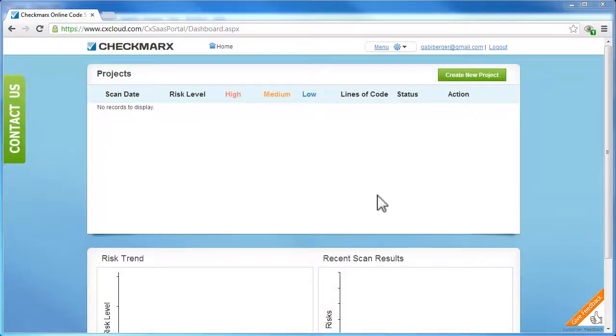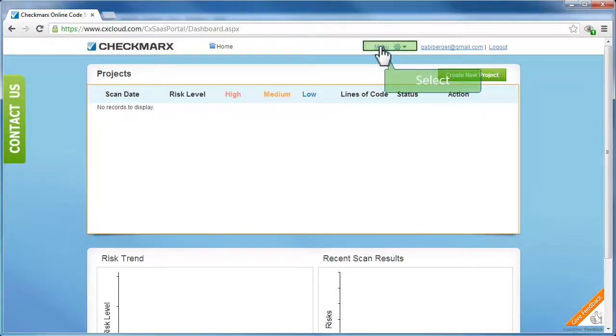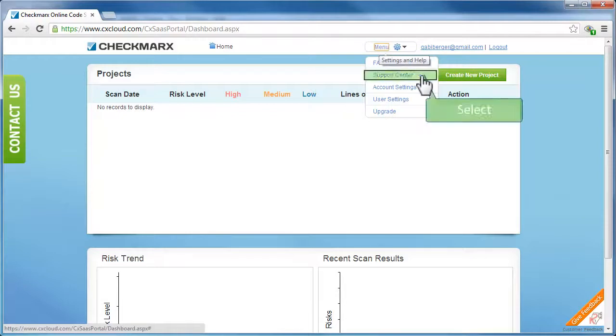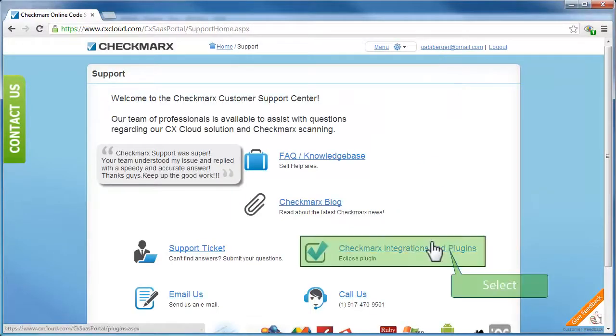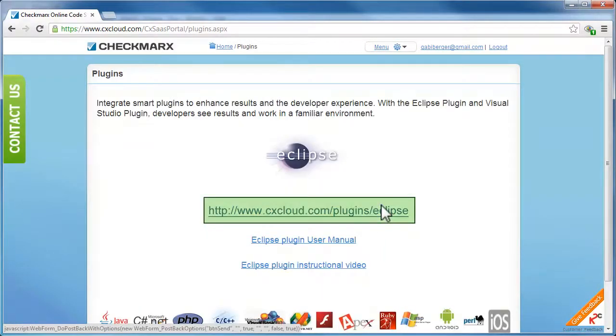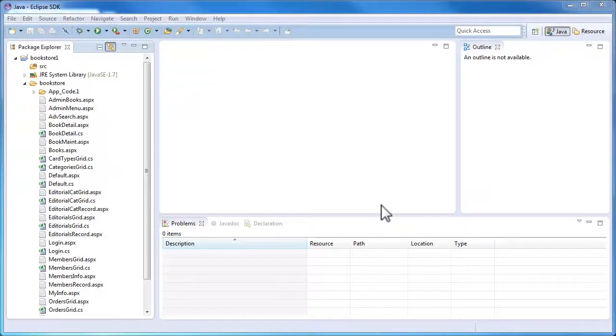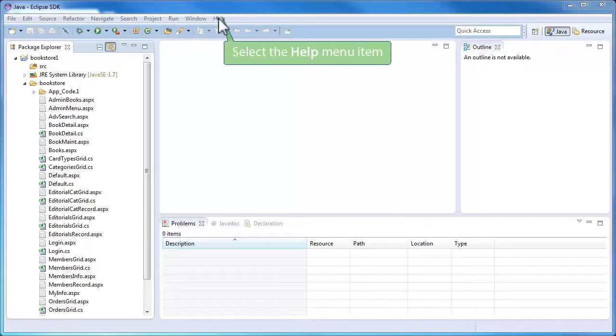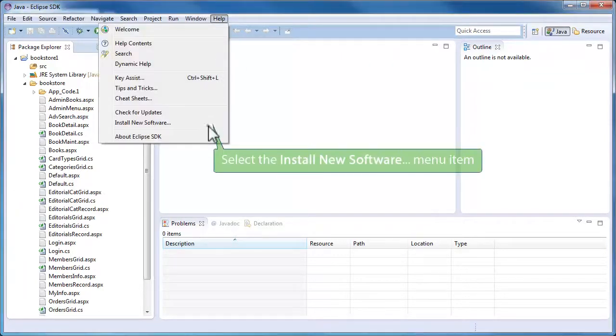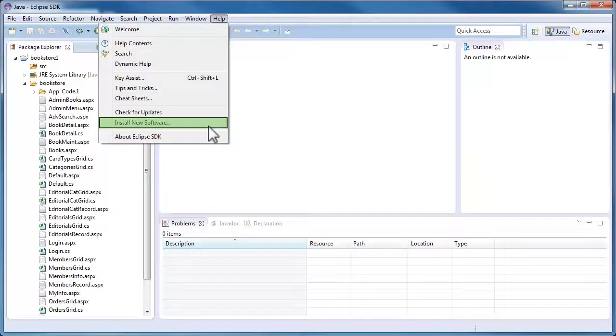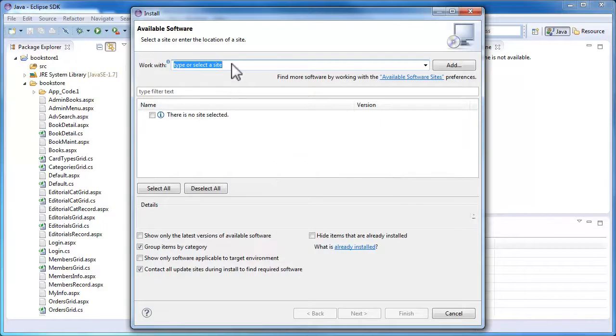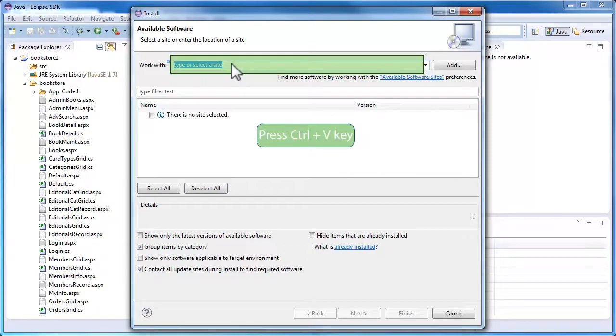Let's begin by taking the URL found on the Checkmarx page for the Eclipse plugin, copy and paste this within your Eclipse environment. Within the Eclipse environment, open the Help button and then install new software. Paste the URL in.